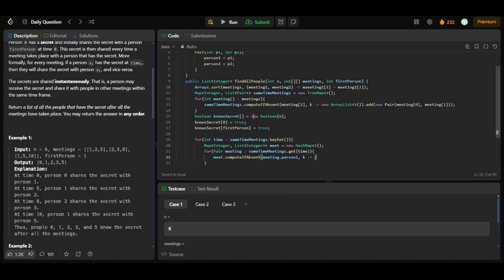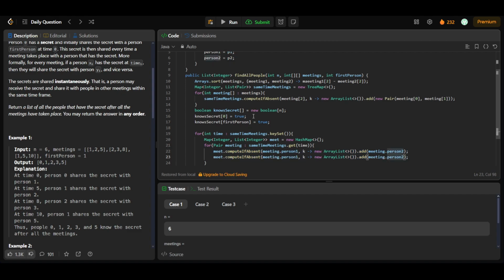Okay, new array list, and here we'll be adding meeting dot person 2, and let's add it for the second person also, dot person 1, and here person 2.